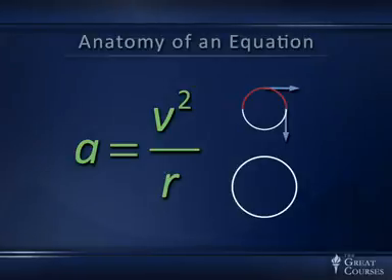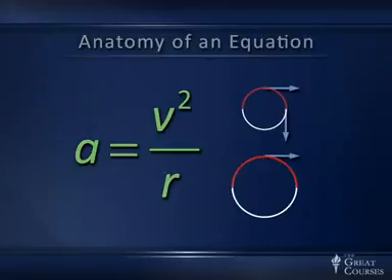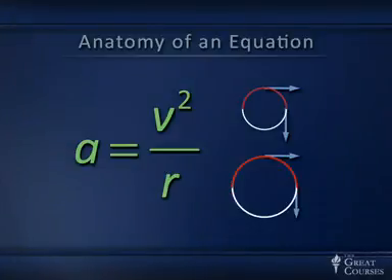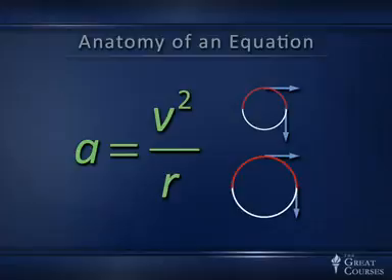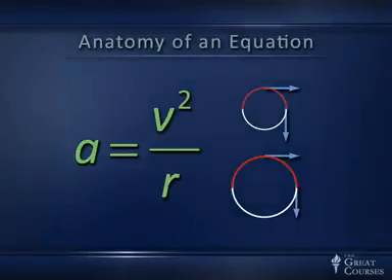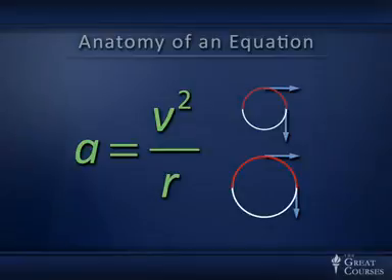A while later on the big circle, and a longer time than it took for the small circle, because the speeds are the same in both cases but the big circle is bigger, there will be a downward motion of the object on the bigger circle. And the difference between those two velocities is the same in both cases, because they're two velocities of equal magnitude at right angles. But for the bigger circle, it took longer, and that tells us that the rate of change of velocity is less, and therefore the acceleration should be less for a bigger circle. Not surprising. That's why the 1 over r appears in the denominator of that equation.